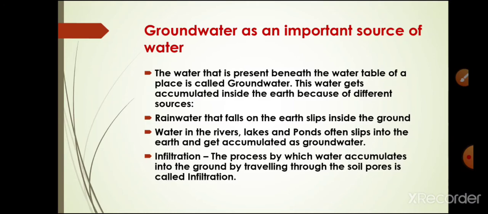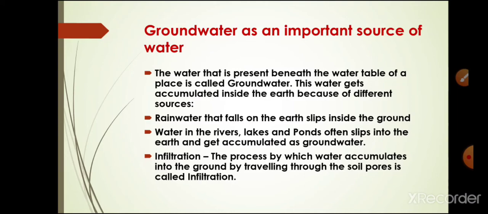Now we will talk about groundwater. Students, what is groundwater? Groundwater, as I told you, is a part of rainwater that seeps into the porous soil and rocks, and it keeps filling the space till it reaches the layer of impermeable rock. The level of groundwater below the surface of the earth at any given place is known as the water table, as I already told you.